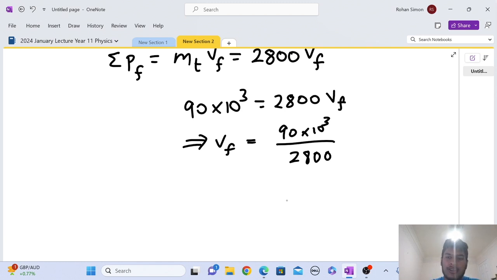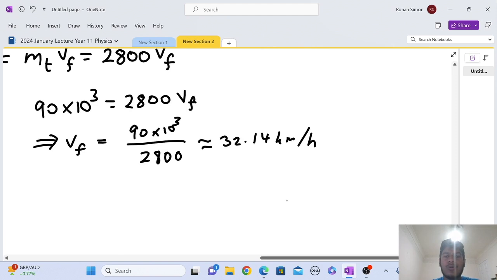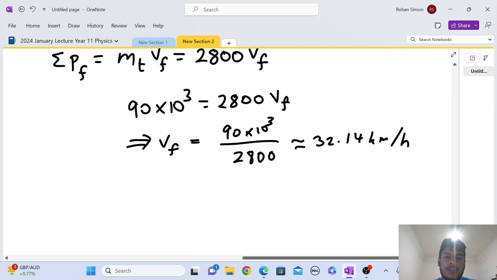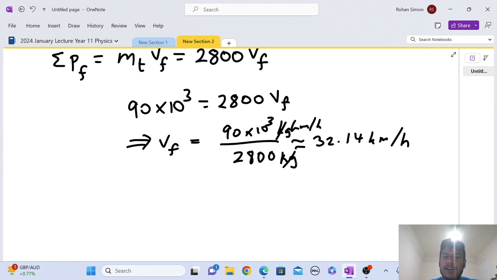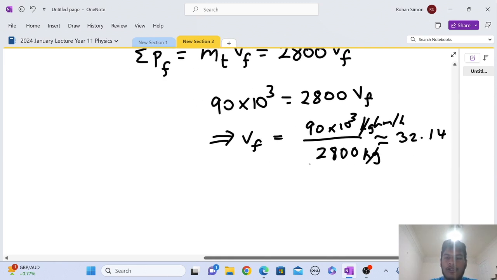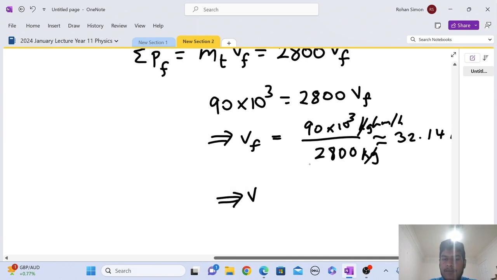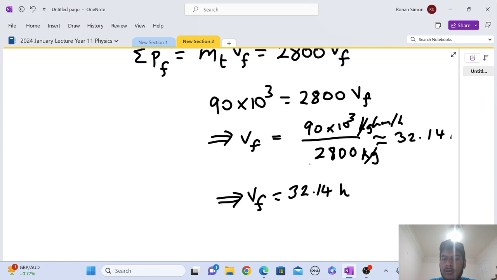So we get approximately 32.14 kilometers per hour. And again, this is why we can use kilometers per hour, because the kilograms cancel out. So this would be kilograms kilometers per hour, and this is just kilograms. Kilograms cancel out, so we're left with 32.14 kilometers per hour. So VF equals 32.14 kilometers per hour.